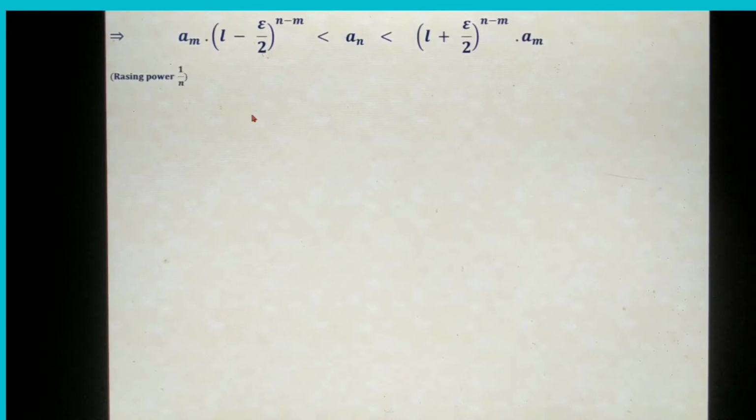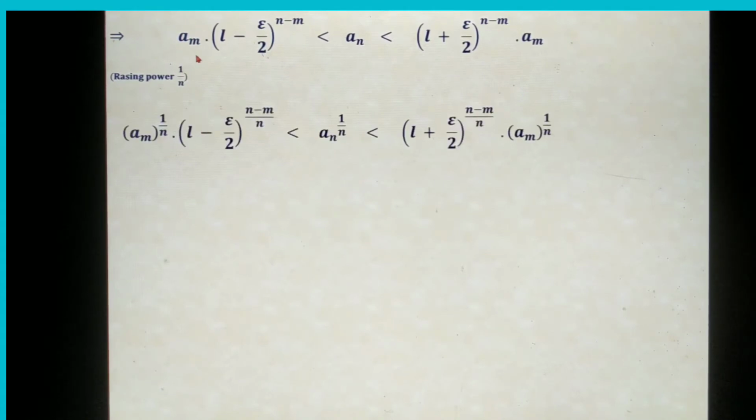Now our idea is to take power 1 by n for every expression, raising to the power 1 by n. Whenever I am raising to the power 1 by n, a_m becomes a_m to the power 1 by n. Now (L minus epsilon by 2) to the power n minus m is already there. Raising to 1 by n means 1 by n is multiplied with n minus m, or it means that n minus m is divided by n. Similarly, a_n to the power 1 by n becomes, and it is (L minus epsilon by 2) to the power n minus m by n into a_m to the power 1 by n.